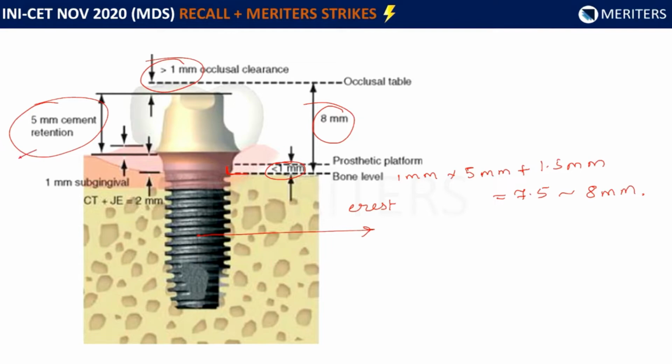So in a cement retained crown, which is indicated for anterior restorations as shown in the figure, because the access hole doesn't come on the aesthetic side, it is difficult to achieve a palatal access hole for the screw retained restoration. So considering that, we can go ahead with 8 millimeters of restorative space.